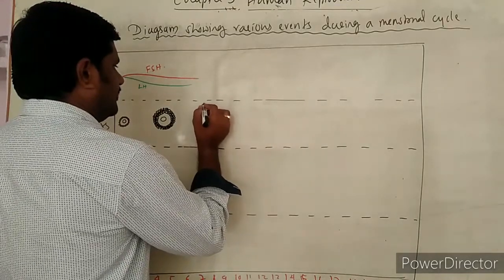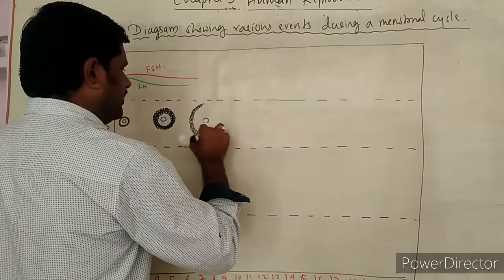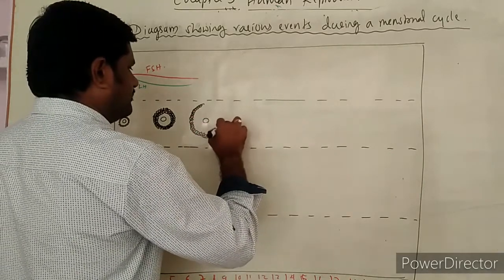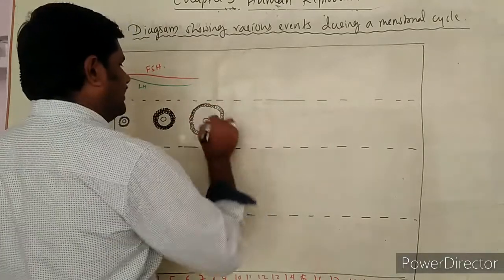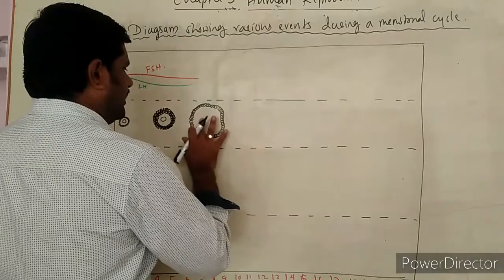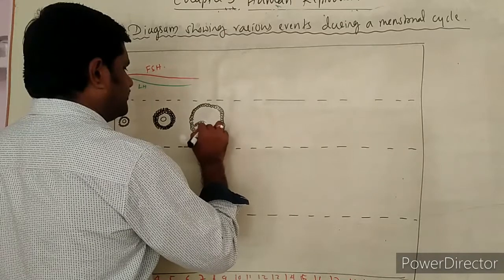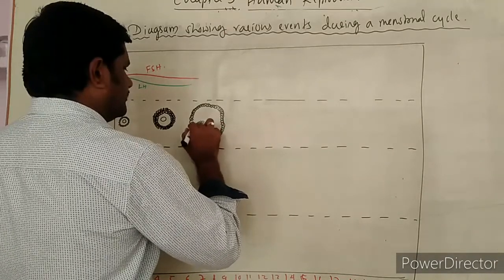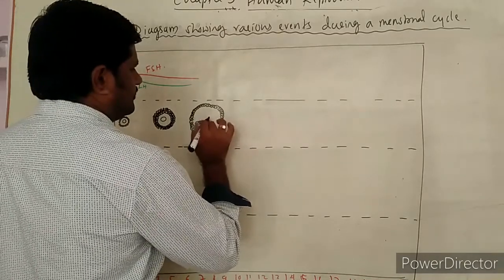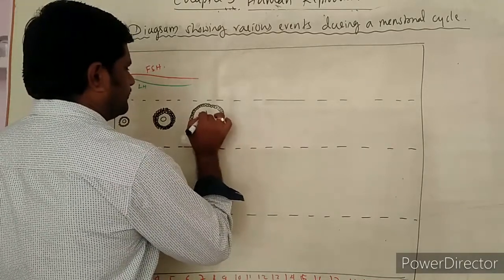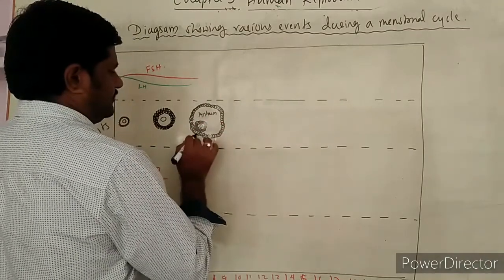How the tertiary follicle is, I'm going to show here. It becomes larger and is characterized by the presence of a large cavity in it, and that large cavity is called the antrum. This is a tertiary follicle.